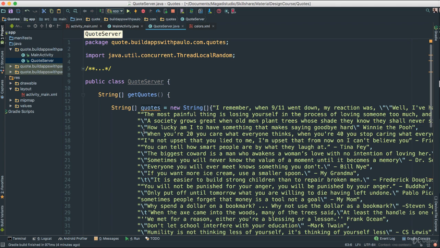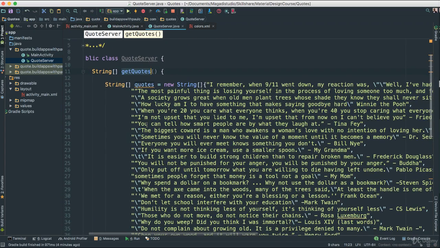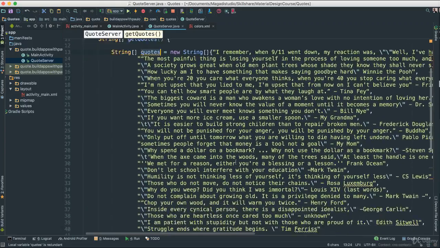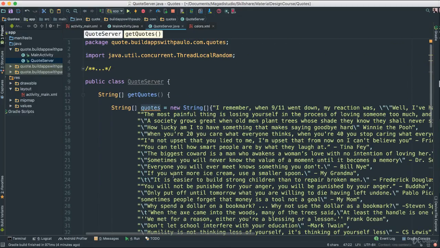So what is this doing? Well, in this class here, I have this method that, a method is just compartmentalized code that allows us to put the logic that we can then call that method by its name, and then we get whatever that method has computed. Okay, that's what's happening. So this method here only serves us quotes. So I have a string array here, which means just a bucket with a lot of quotes that I hand coded here. And then it returns these quotes.